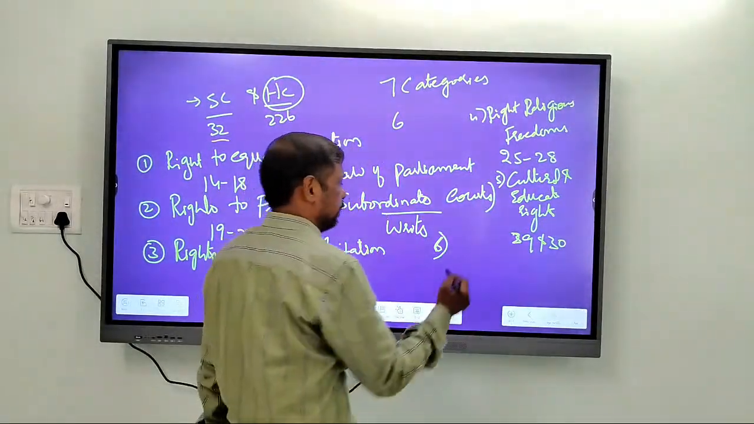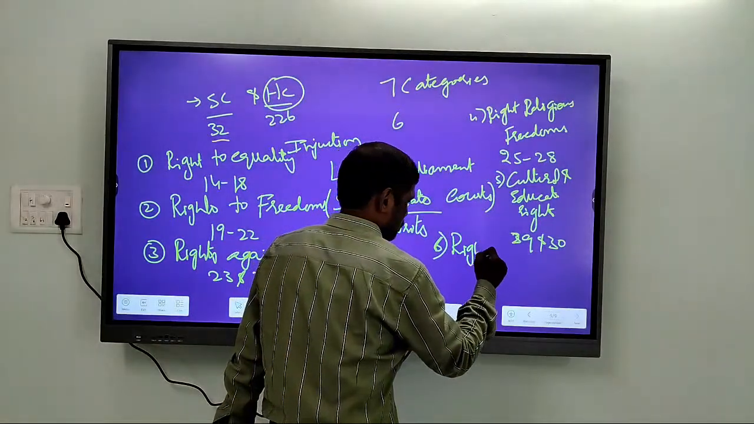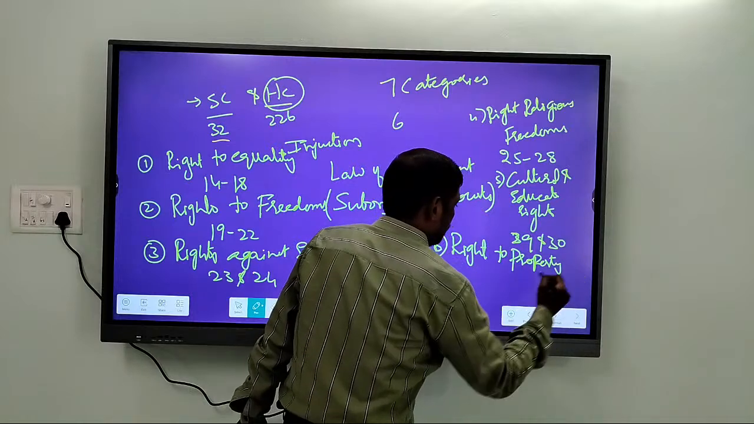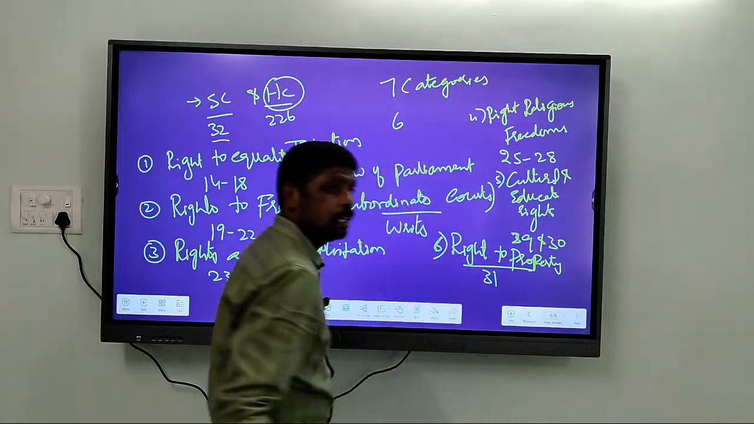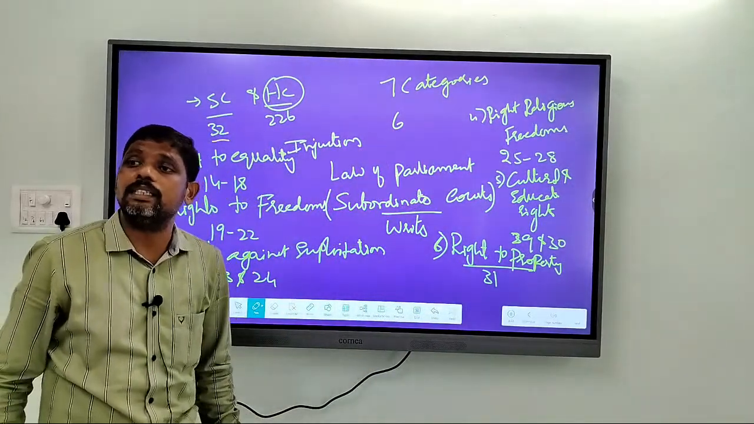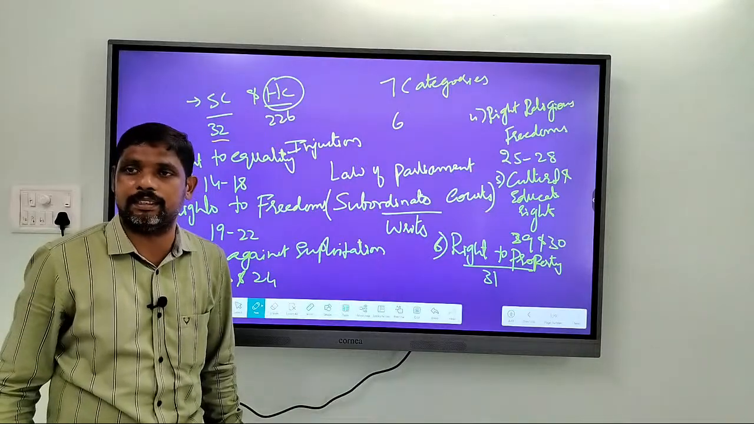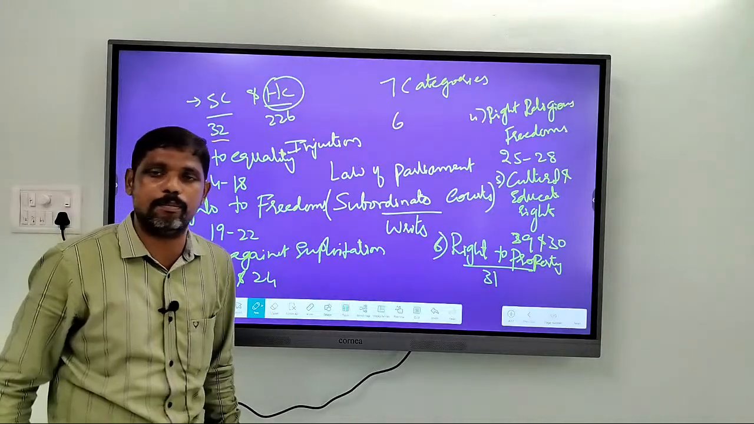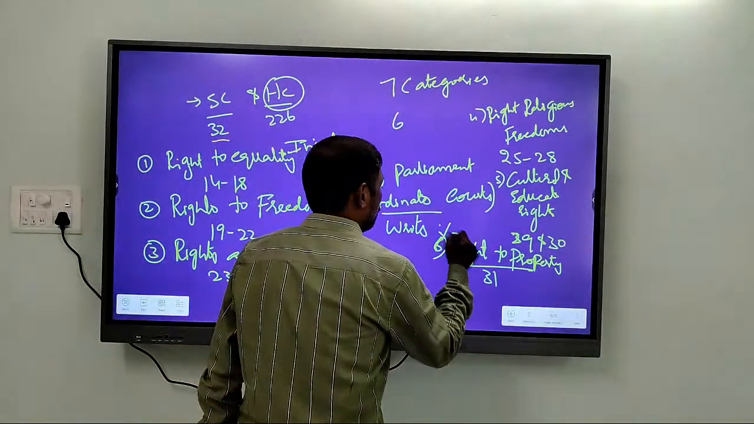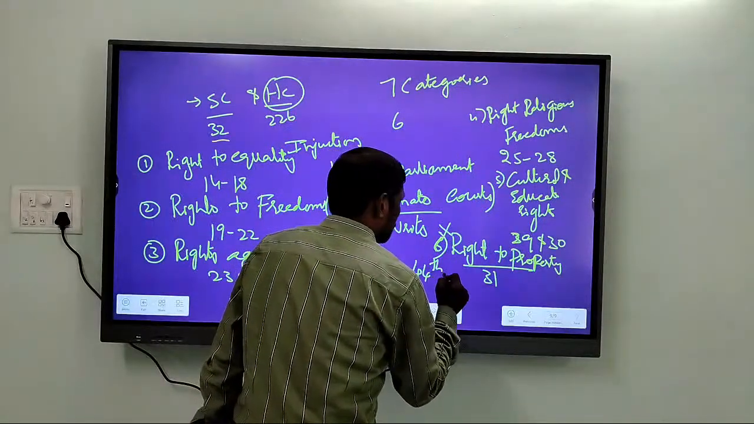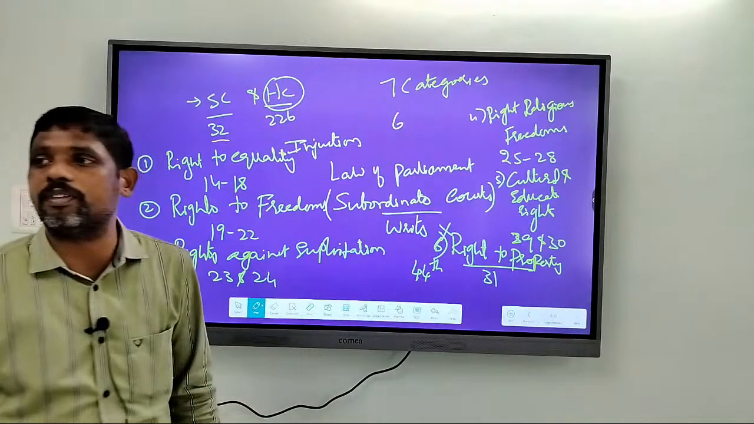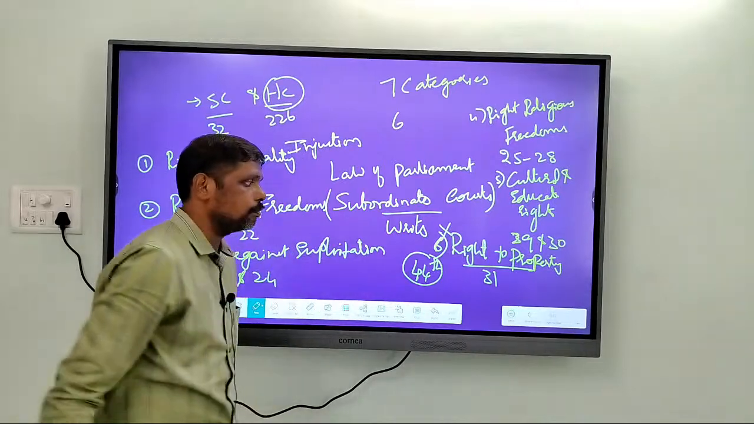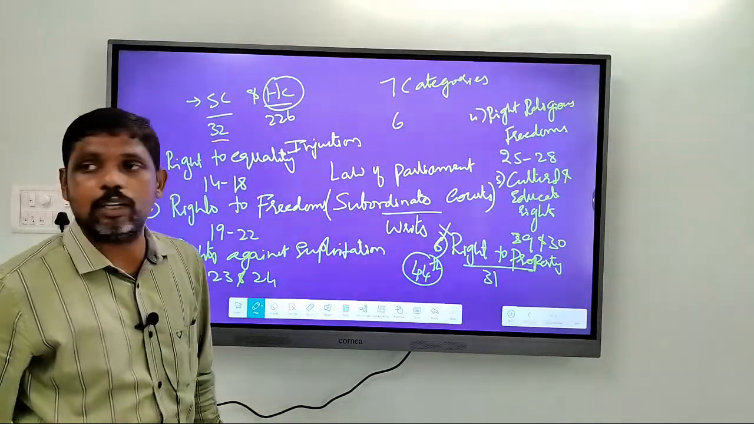Originally we had right to property, mentioned in Article 31. But remember, this right to property is totally deleted from the list of fundamental rights. It was removed by the 44th Amendment Act. So now we don't have right to property.